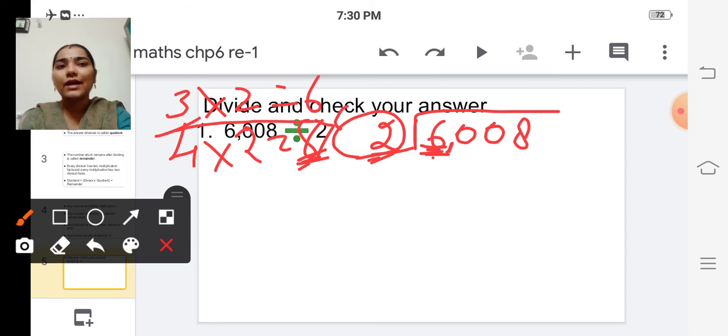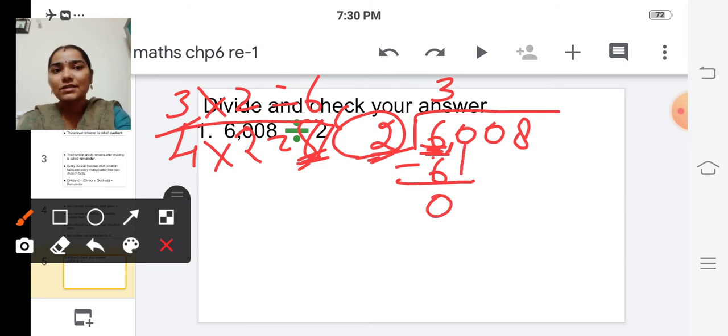We write this 3 in the quotient and 6 here and subtract: 6 minus 6 is 0. Now bring down the 0. Now we cannot divide because the dividend is less than the divisor. So we write 0 in the quotient and 0 here.